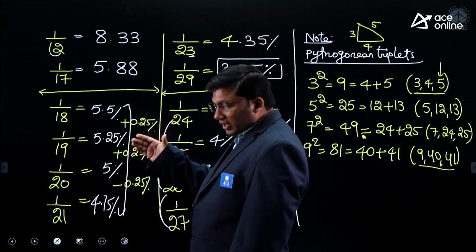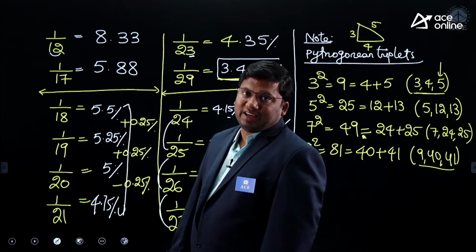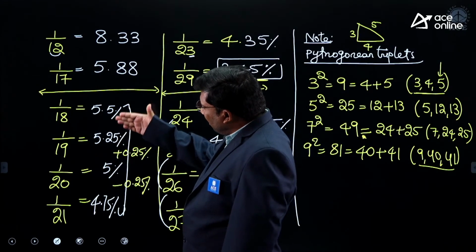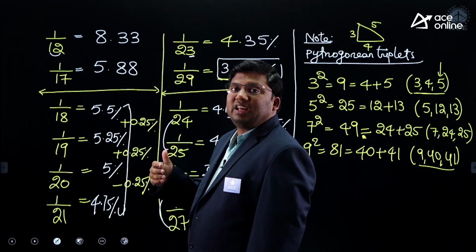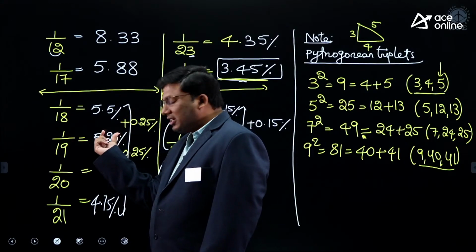18, 19, 20, 21. Which one is easy to compute? 20 is easy to compute. What is the value? 5%. The remaining all go together with a deviation of 0.25. As the denominator increases, the percentage decreases.